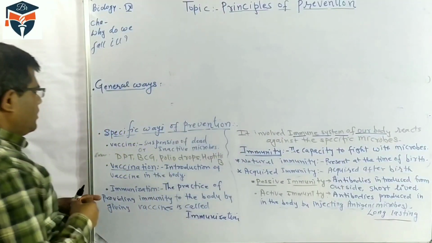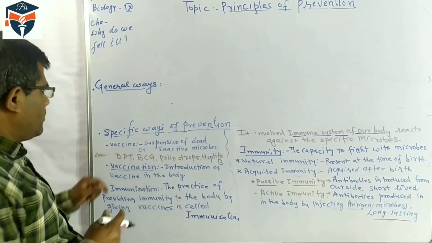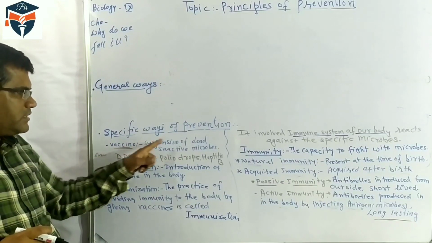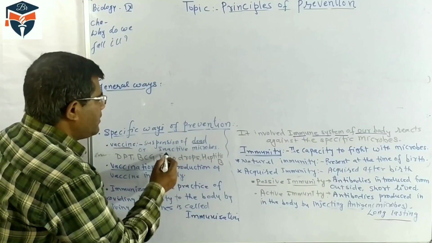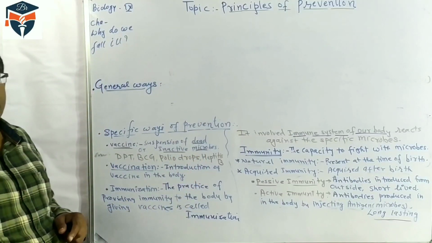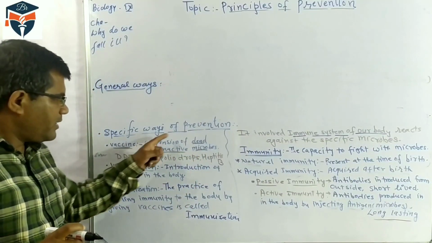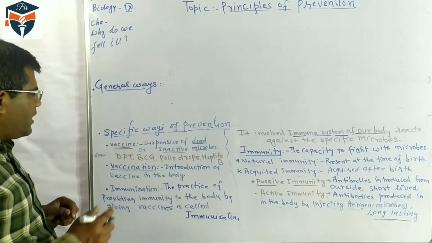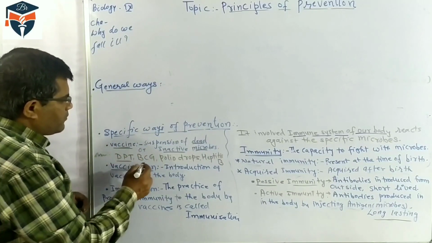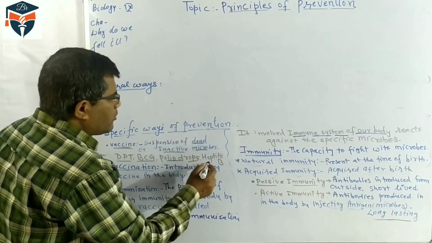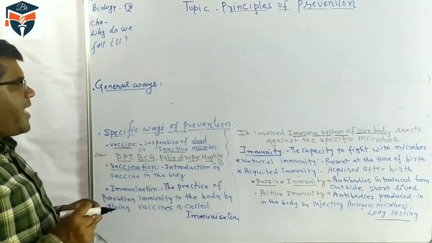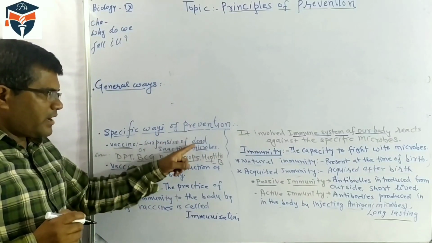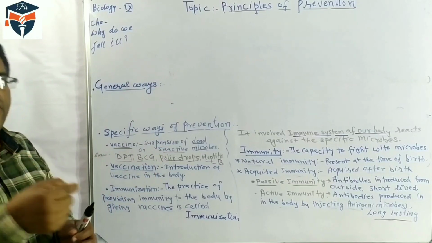The second important part is how immunity is developed in the body. The first word is vaccine. What is a vaccine? A vaccine is a suspension of dead or inactive microbes. We have developed such vaccines: DPT, BCG, polio drops, hepatitis B. We take inactive or dead microbes, and these are introduced into the body.